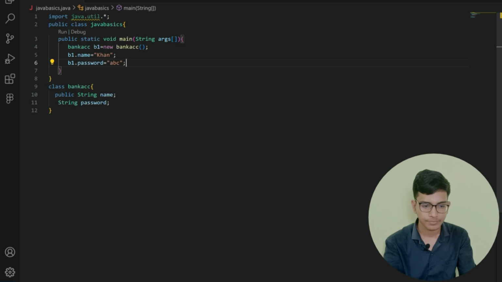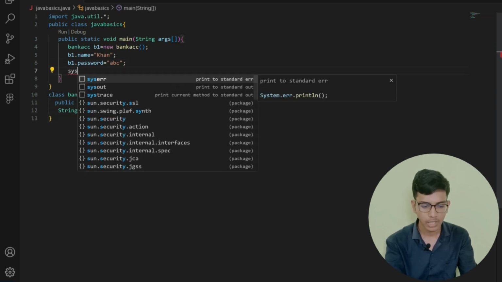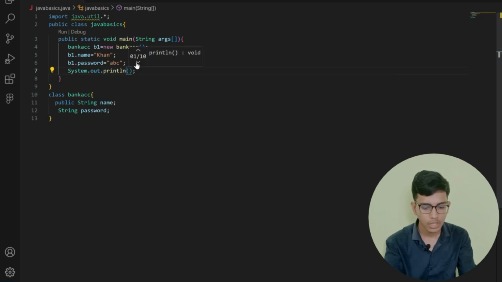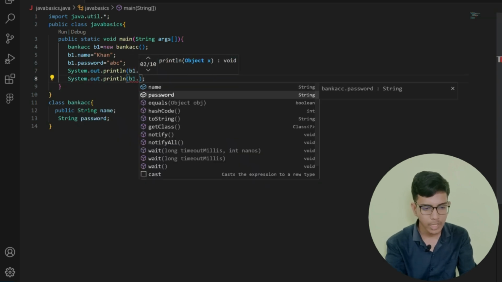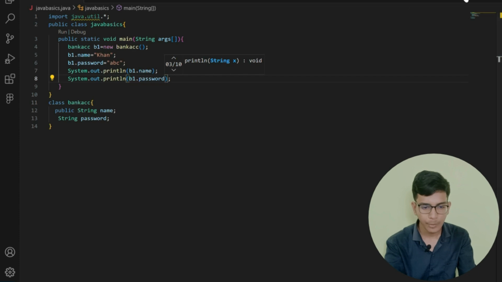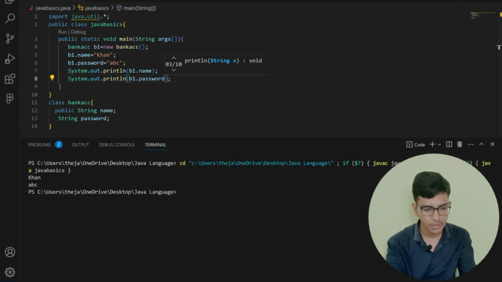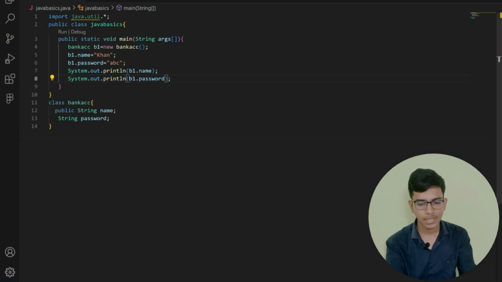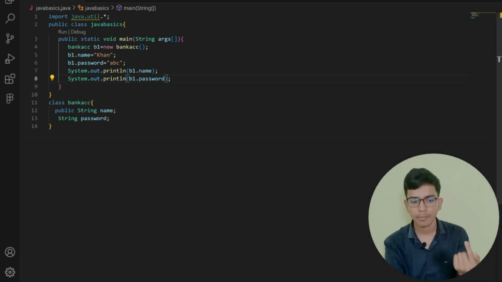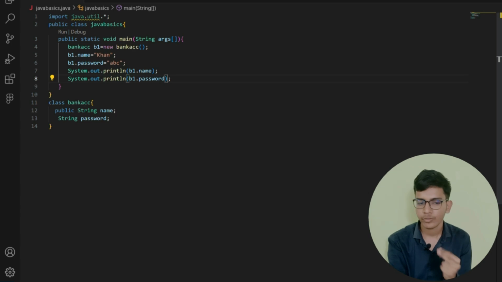That's all. Now I'm printing System.out.print b1.name. After that, System.out.print b1.password. Now let me save this and run. You can see that we have printed Khan and abc. Okay, so here I have made the string name public, and the string password public as well.